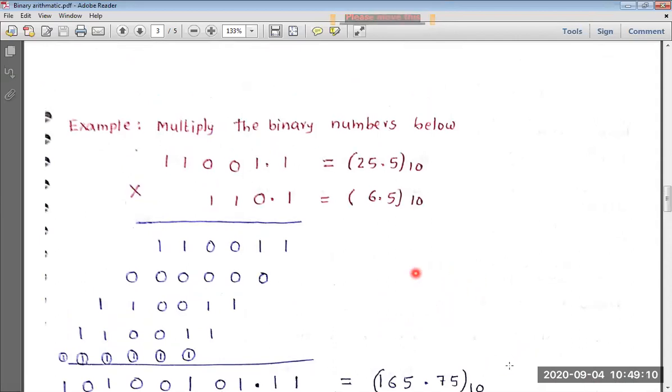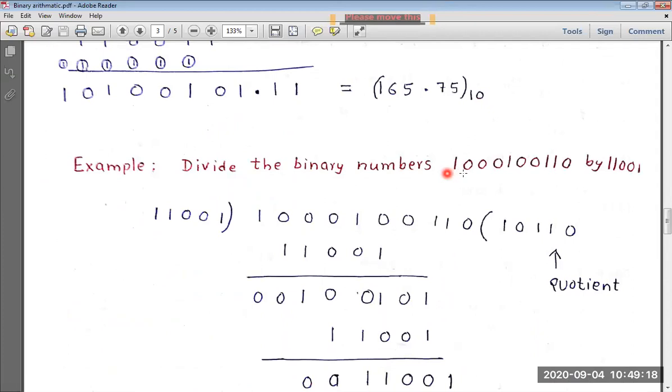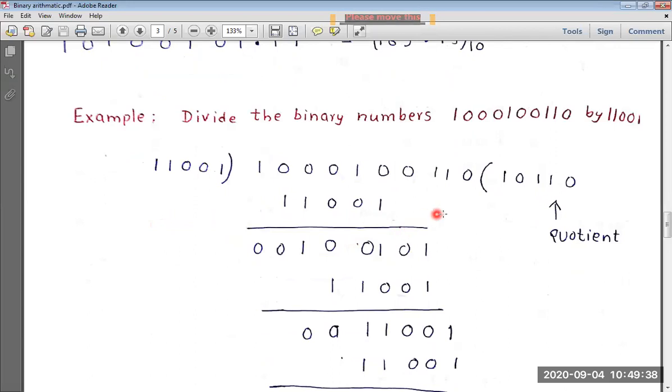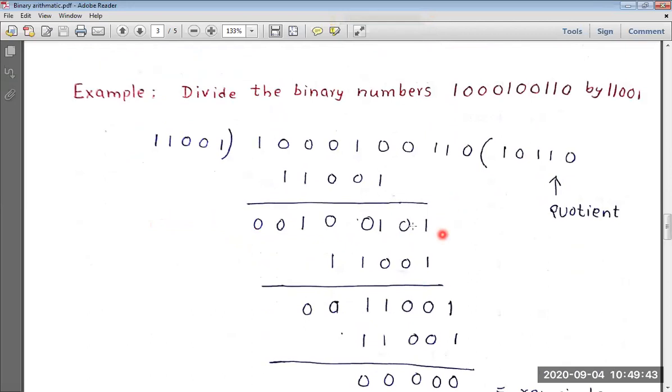Now let's see division. Divide the binary numbers. This is the number to be divided, with what? 11001. So write down this number here and put this in the bracket. Write down the number by which this number is to be divided, 11001. So you perform normal division as we do it in decimal. You try this out. Maybe in the first attempt you will not be able to